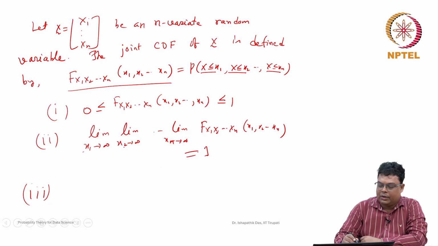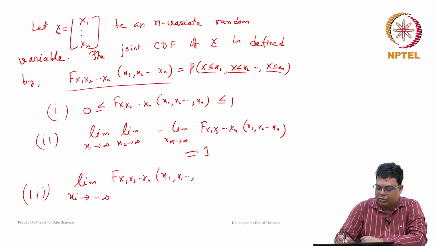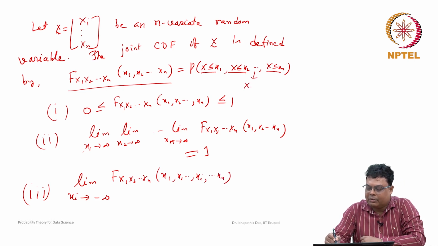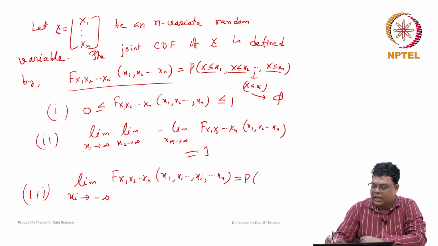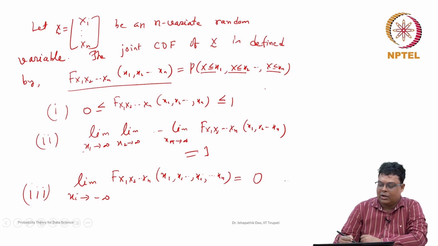Now how can you show that probability? Suppose any ith variable goes to minus infinity, among x1, x2, ..., xn, where this is the ith variable. So one of the variables, the event x less than or equal to xi, if xi goes to minus infinity, tends to the null event phi. Then whatever the event, its intersection with the null event has probability of the null event, so this becomes 0. So it is very similar to the bivariate case, all the properties.